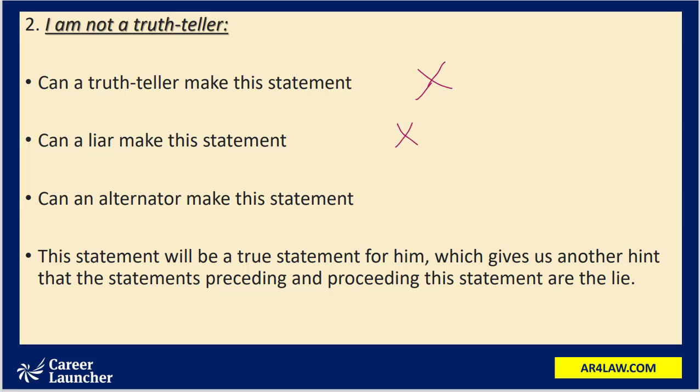Can this statement be made by an alternator? Yes. If that person is an alternator and he's saying "I am not a truth teller," he's actually speaking truth here. So this statement can be made by an alternator when he's speaking truth. So if this is a true statement for him, the statements preceding and following this would be lies, or false statements.